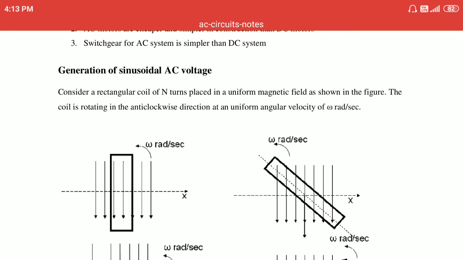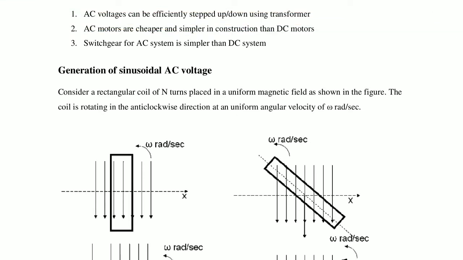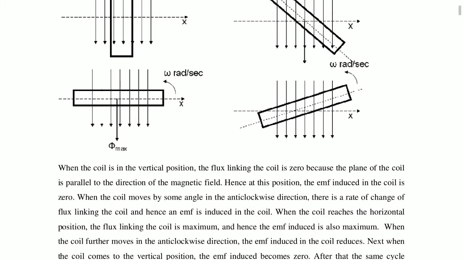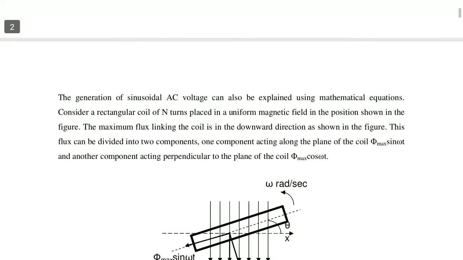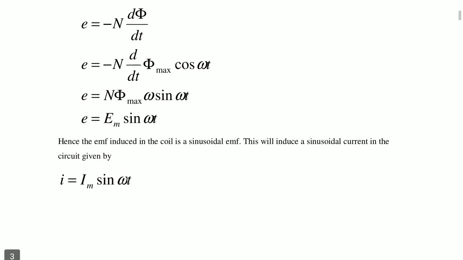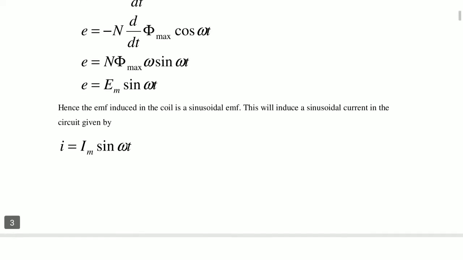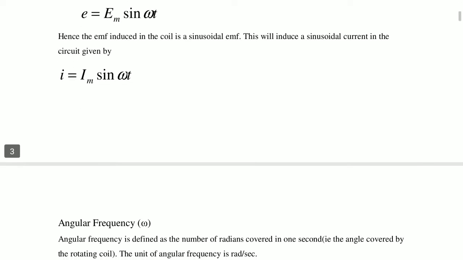How to generate a sinusoidal voltage? Here we discuss the sinusoidal voltage. This e is equal to Em sin omega t.